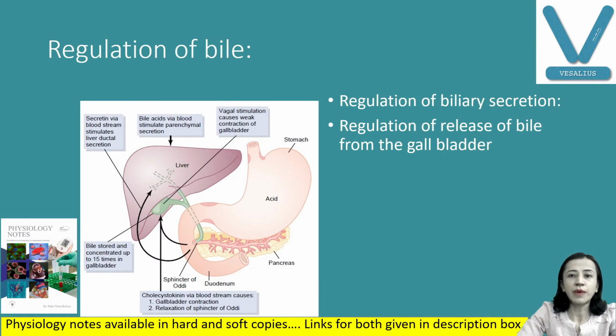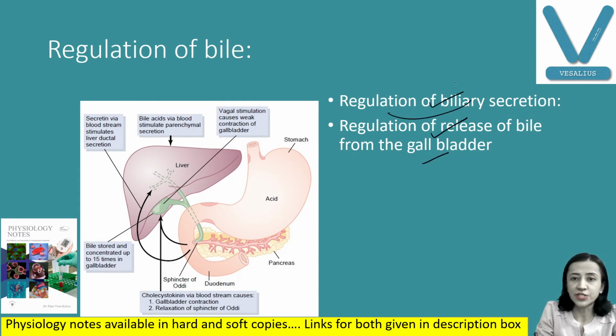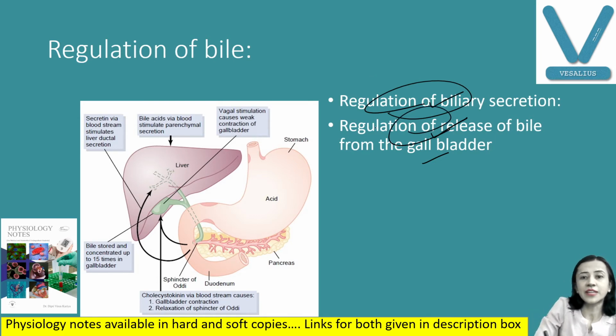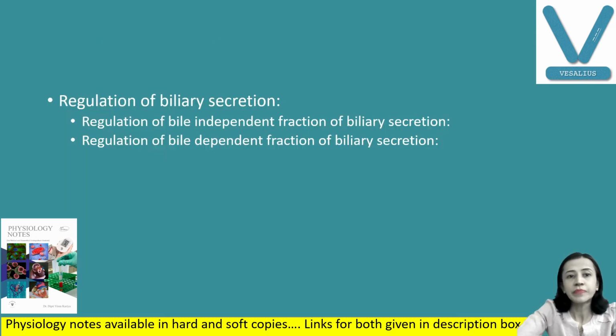Now, regulation of bile is either regulation of biliary secretion, or second, release of bile from the gallbladder. One is that secretion is regulated, and second is release. Secretion function is the choleretic action, and the cholagogue action is the release of the bile. Now, regulation of bile secretion is by two ways: regulation independent of biliary secretion and dependent on biliary secretion.